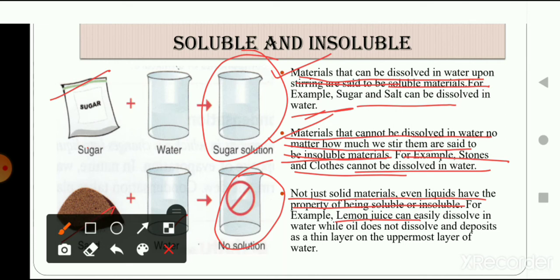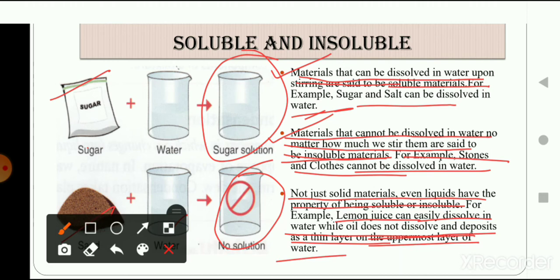But have you ever noticed that when you put the lemon juice inside the water, it gets dissolved in the water? Yes, it gets dissolved. Whereas if you put oil droplets on the water, it will not get dissolved. When you put oil in the water, it will not dissolve even if you stir it. So lemon juice can easily dissolve in water, while oil does not dissolve and deposits as a thin layer on the uppermost layer of water.